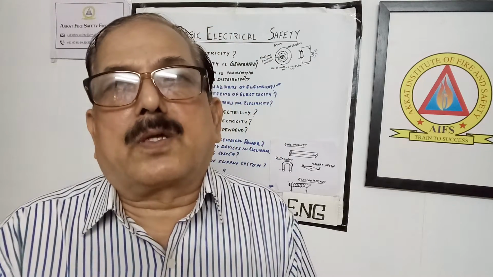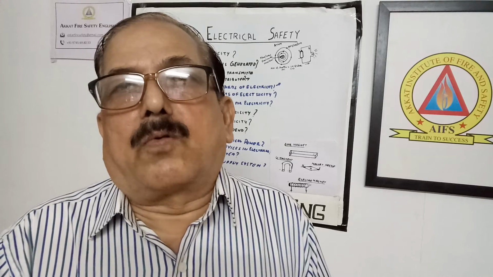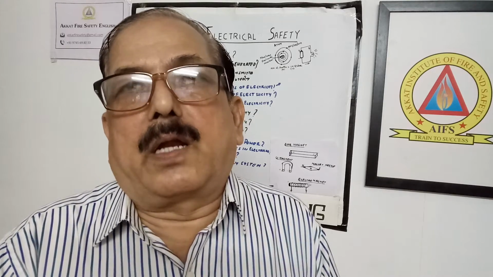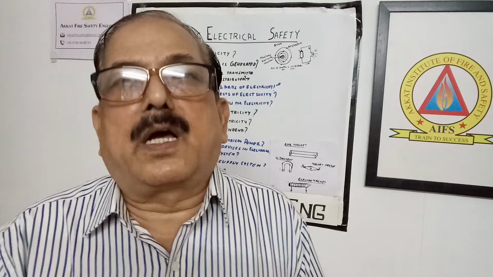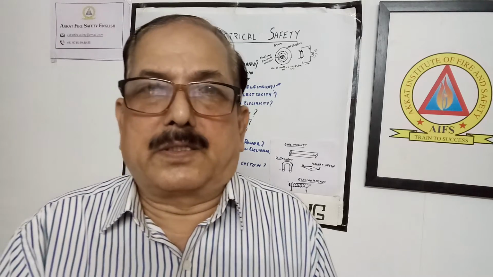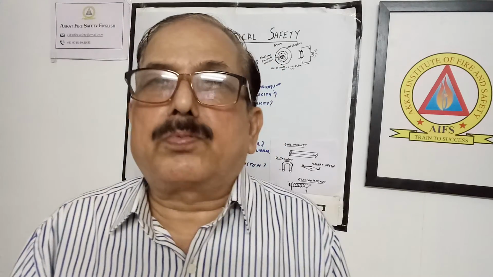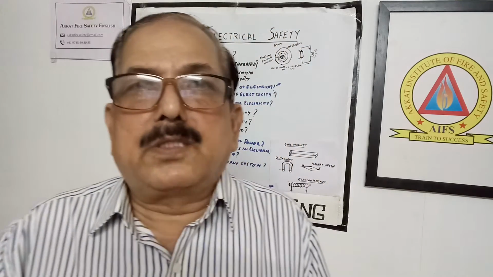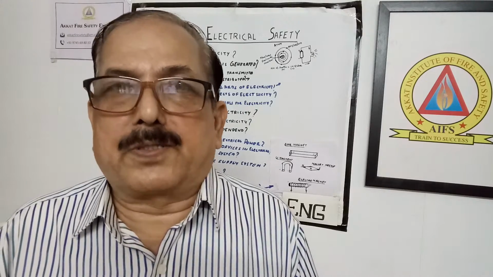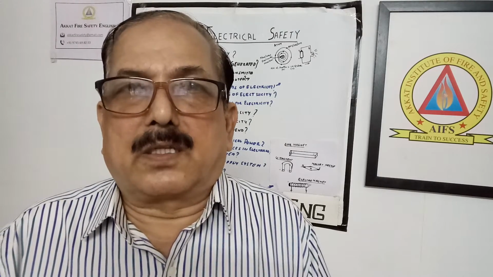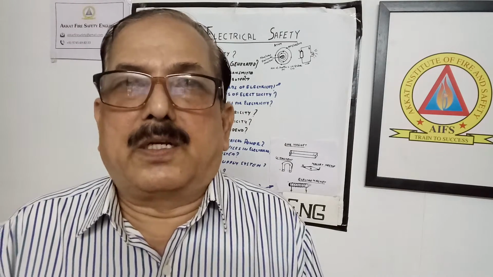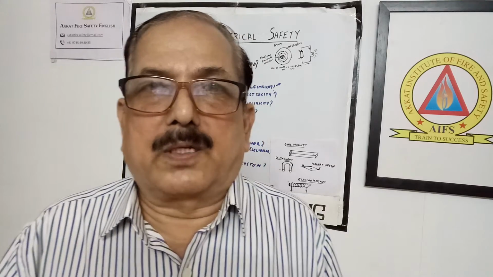Then electromagnetism means when you pass current in a coil with an iron rod, it becomes an electromagnet. But when you switch off the current, the magnetism disappears. This is a very big advantage. We use this for many purposes, such as steel industries, lifting iron-based materials and other things.